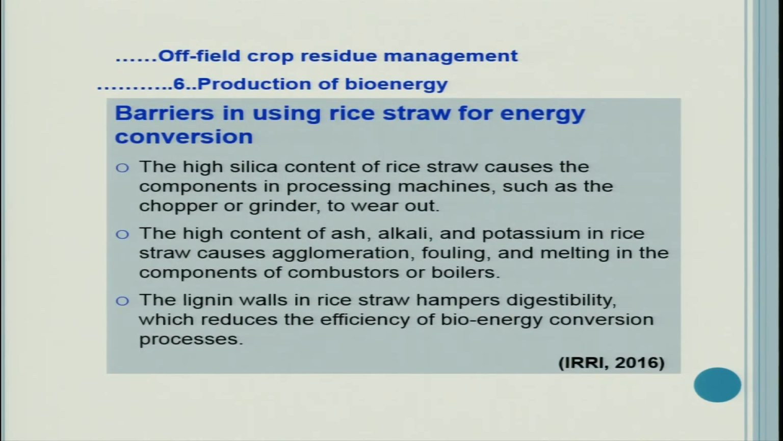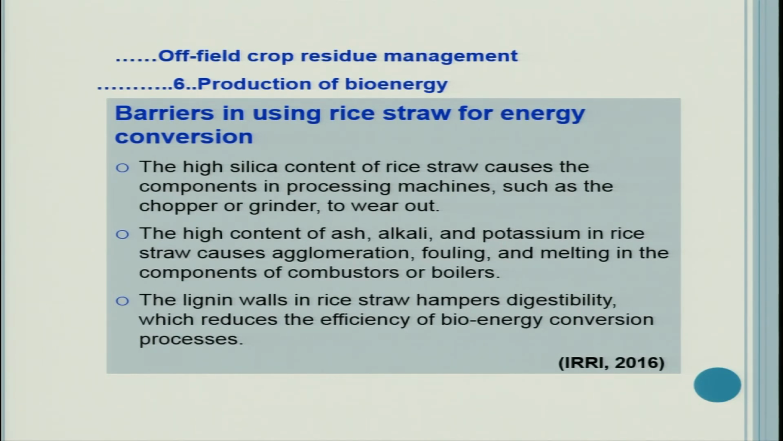Now, barriers in using rice straw for energy conversion. There are certain restrictions or constraints to use rice straw for energy production or energy conversion. First, the major issue is related to silica. The high silica content of rice straw causes the components in processing machines such as the chopper or grinder to wear out, which means the life of the machine is lessened.